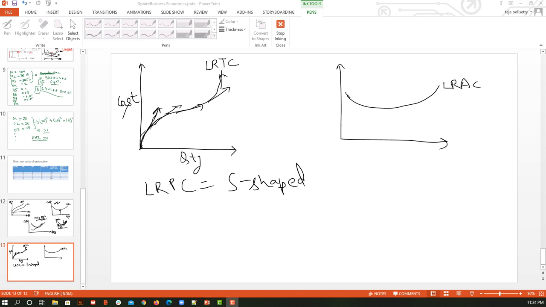So the interpretation is going to remain the same as what we have for the short run. So what is the interpretation? Initially when we are producing, suppose this is our optimum quantity, and we can see that we are producing less quantity compared to the optimum quantity. So all this region before the optimum quantity is underutilization of all the resources that we have. So the cost incurred per unit is going to be more, and therefore the rate of cost is more.